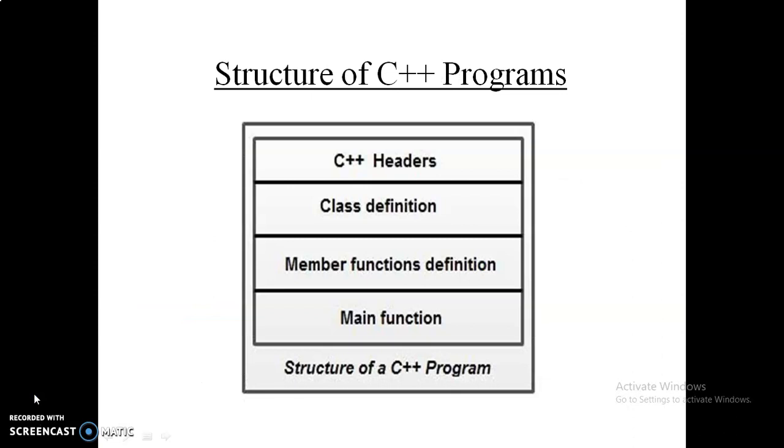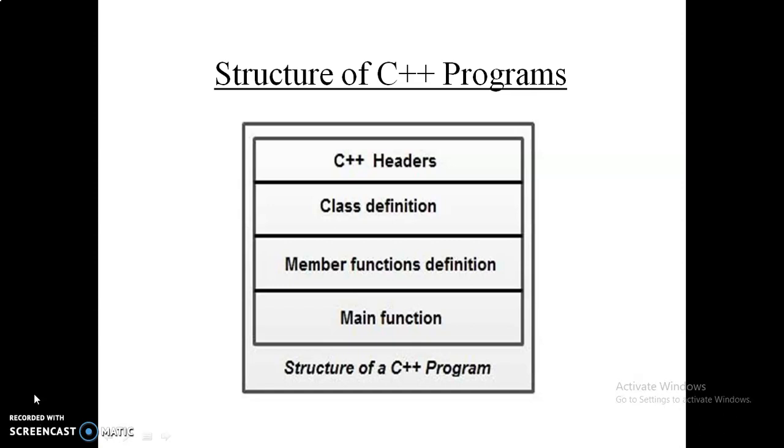Okay, so our next topic is the structure of a C++ program. As we can see here, the first and main part of the structure is the C++ headers, then the class definition, then the member function definition, then the main function. This is combinedly referred to as the structure of a C++ program.